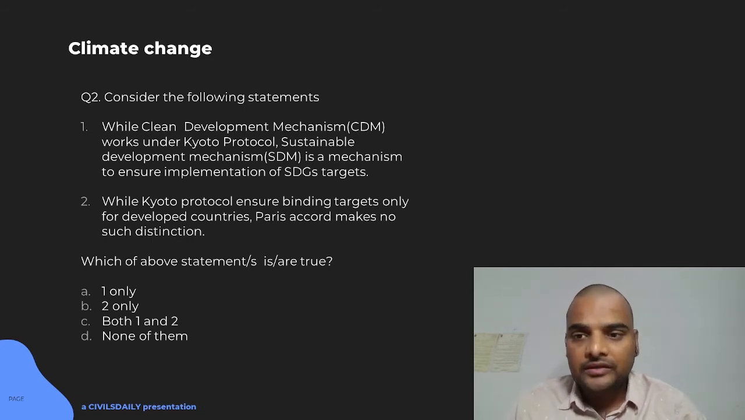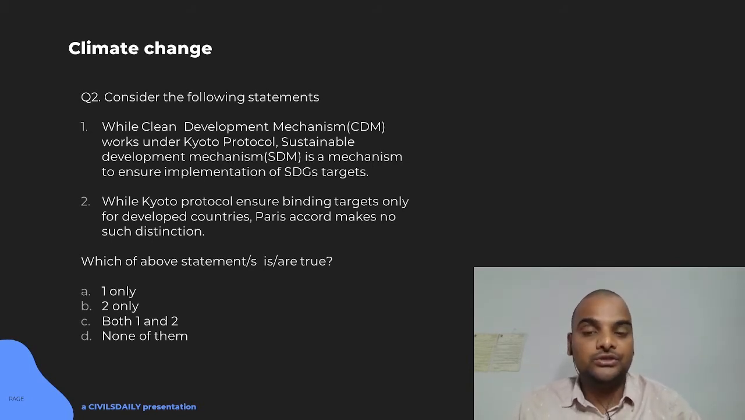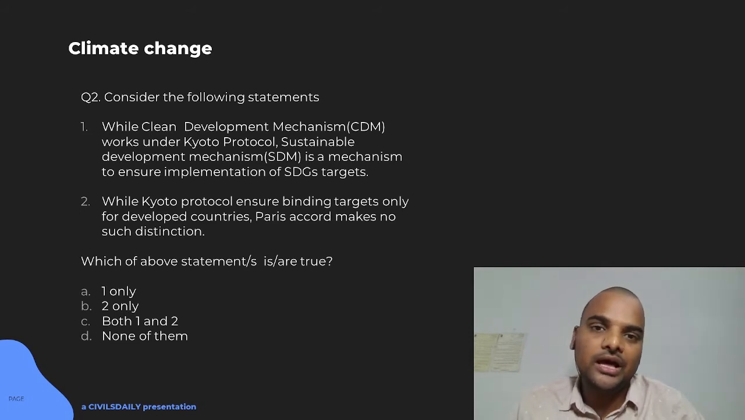is avoided. Then the second statement: while Kyoto Protocol ensured binding targets only for developed countries, Paris Accord makes no such distinctions. So we know that Kyoto Protocol made a distinction between developed and developing countries. Developed countries were told, okay, you have the fixed target, and developing countries were told, okay, do it if you feel like it. Then it means developing countries had the option to either reduce their emission or not. And China and India, they were the big developing countries, and we are among the largest contributors to the greenhouse gases. But we did not have any binding targets under Kyoto Protocol.